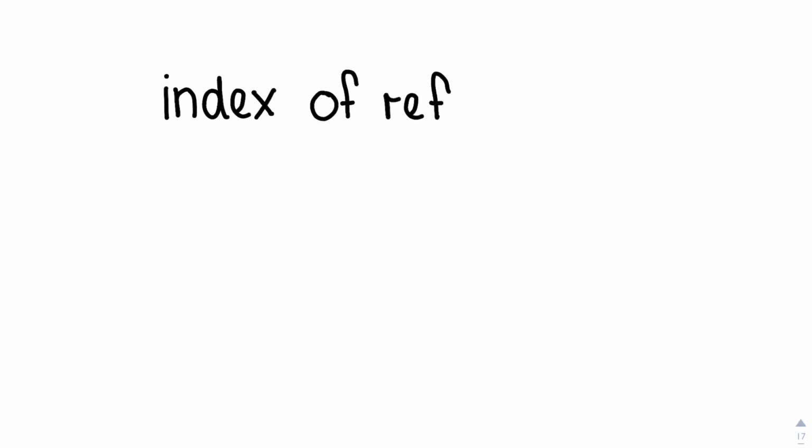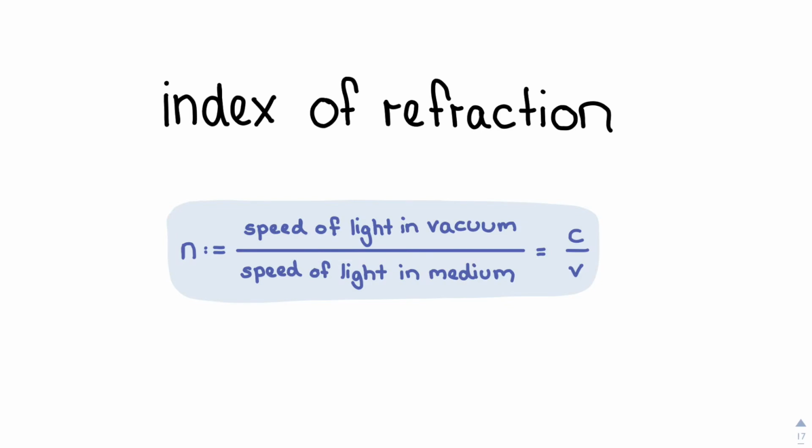Now, as the next one, we introduce the index of refraction n of a medium. It's defined by the following formula. n equals the speed of light in vacuum over the speed of light in the medium, so n equals c over v. The higher the index of refraction of a medium, the more time light needs to go through this medium.